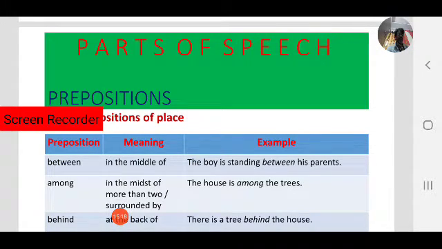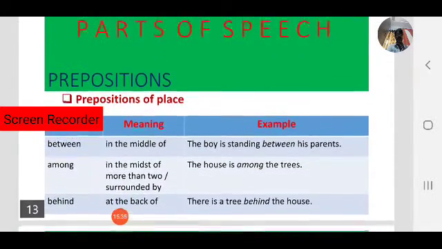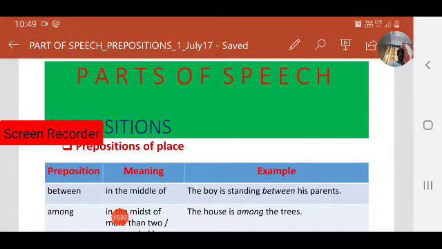That is the best way. So let us observe the table about some prepositions of place: between, among, behind. Just learn their meanings, and some examples are there.